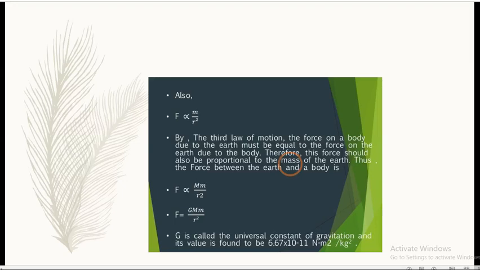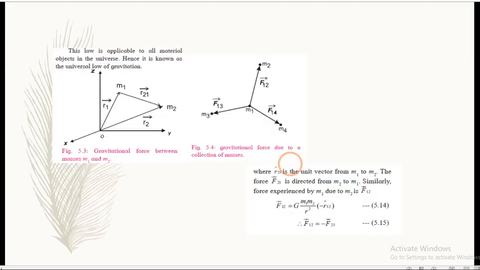The value of capital G is 6.67 × 10^-11, followed by the unit Newton meter square per kg square. Now, this law is applicable to all material objects in the universe. That's why it is known as the universal law of gravitation. You can write this formula in vector form too.